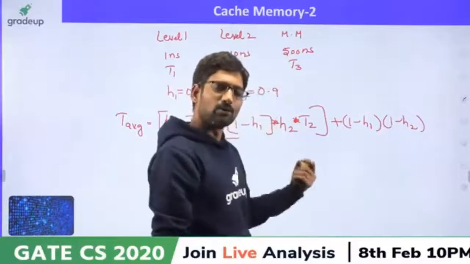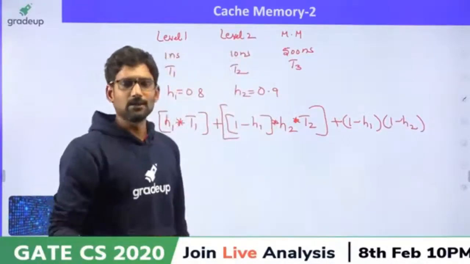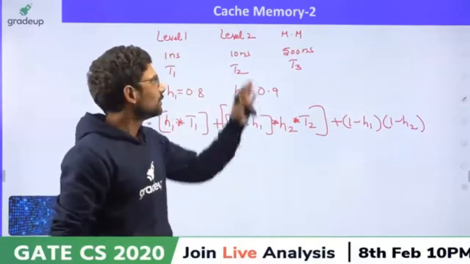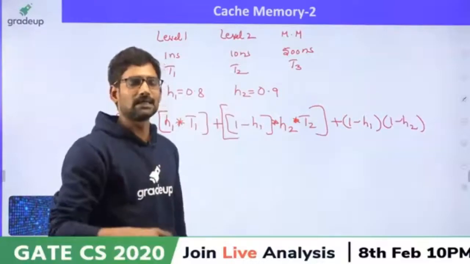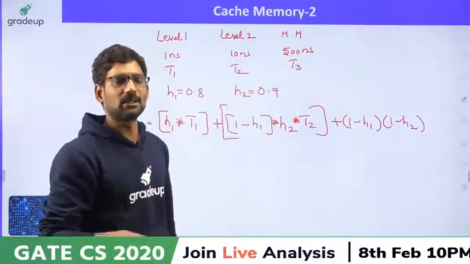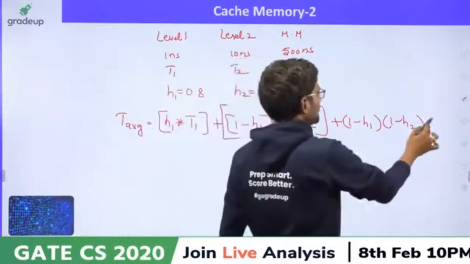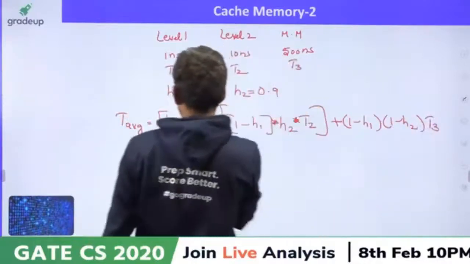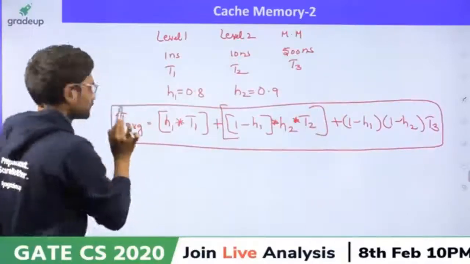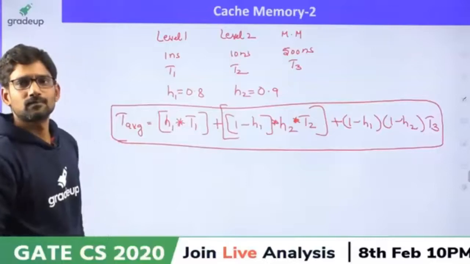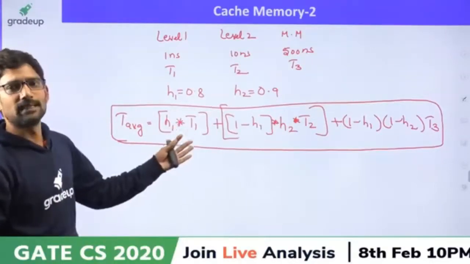Level 1 missed, level 2 also missed. Then who should supply it? Main memory. There is no other scope for main memory. Whatever is missed by its upper levels, definitely main memory. So that is a complete hit for main memory, that is T3. So this is the formula that you should use for calculating it.